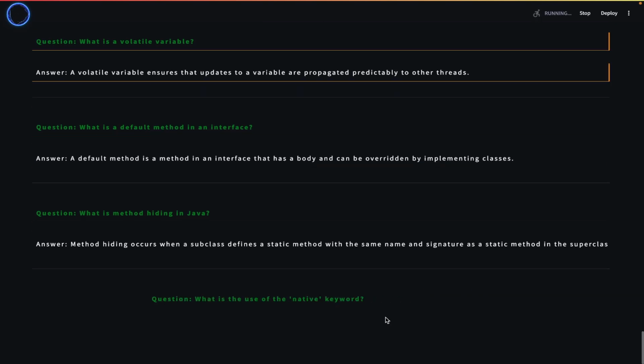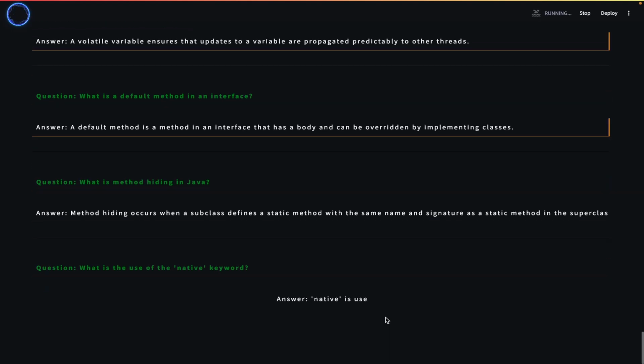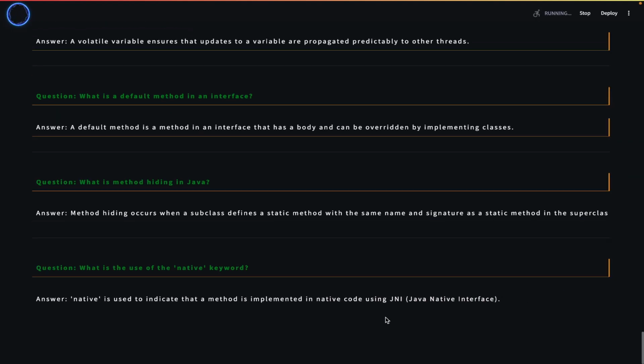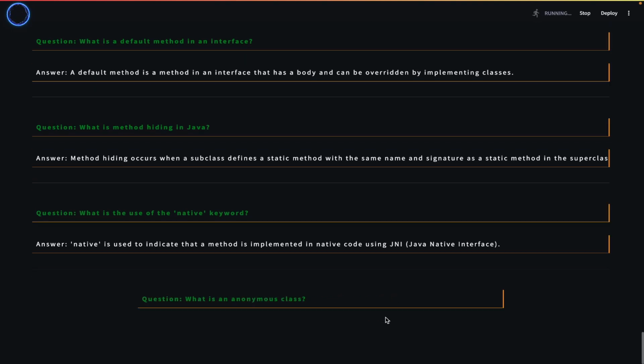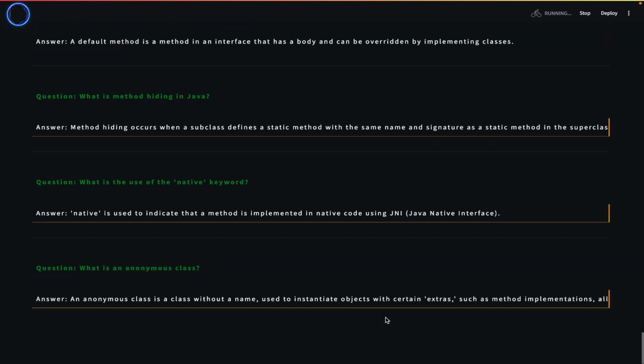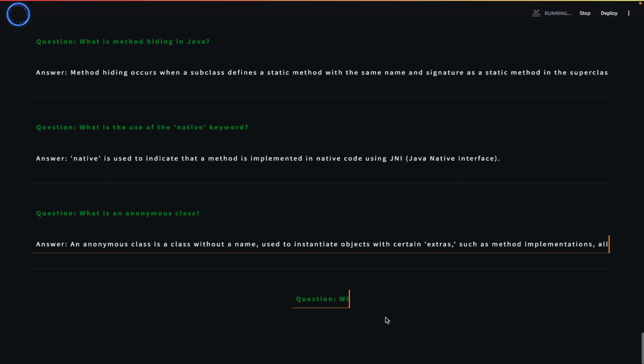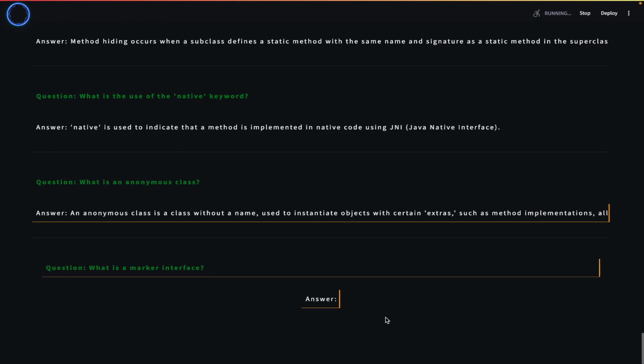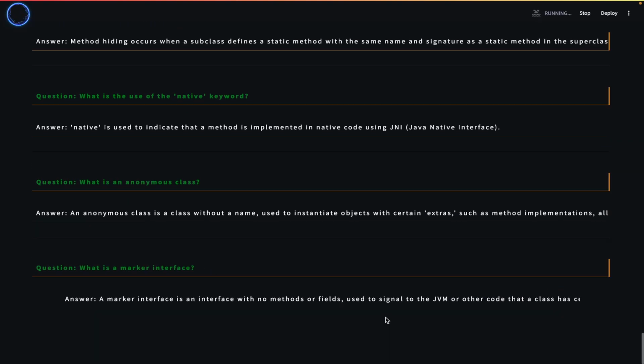What is the use of the native keyword? Native is used to indicate that a method is implemented in native code using JNI, Java Native Interface. What is an anonymous class? An anonymous class is a class without a name, used to instantiate objects with certain extras, such as method implementations, all in one place. What is a marker interface? A marker interface is an interface with no methods or fields, used to signal to the JVM or other code that a class has certain properties.